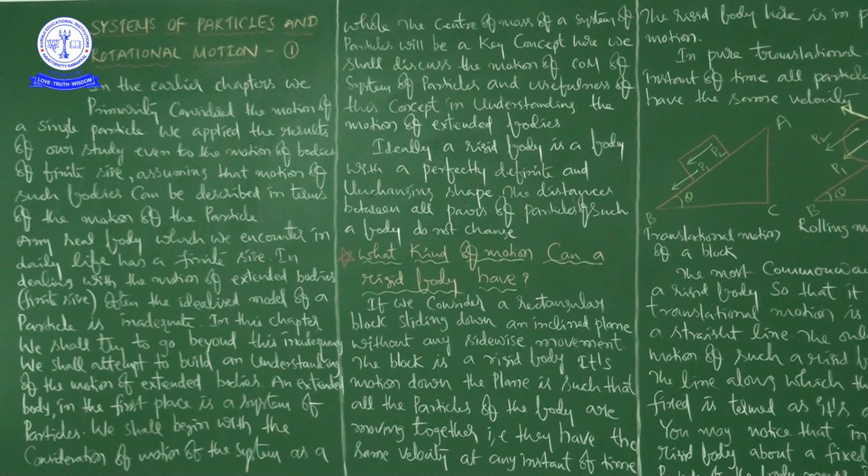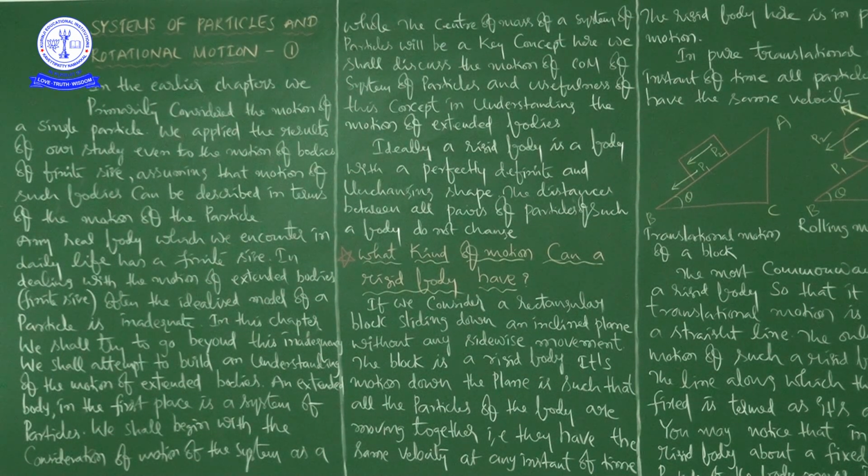In this chapter, system of particles and rotational motion, we shall try to go beyond this inadequacy. We shall attempt to build an understanding of the motion of extended bodies, that is, bodies of finite size. An extended body in the first place is a system of particles.